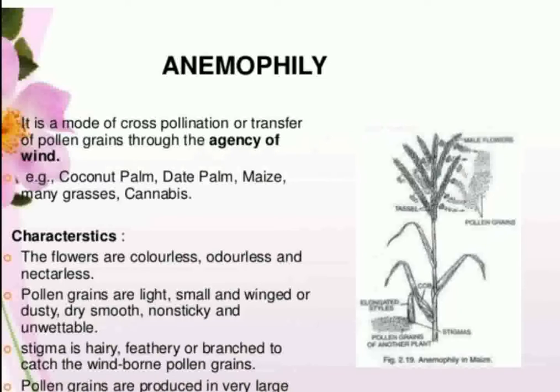The pollen grains are produced in large number because wind pollination is a chance pollination, which depends upon the velocity of the wind and direction of the wind. So a large number of pollen grains confirms the process of pollination.